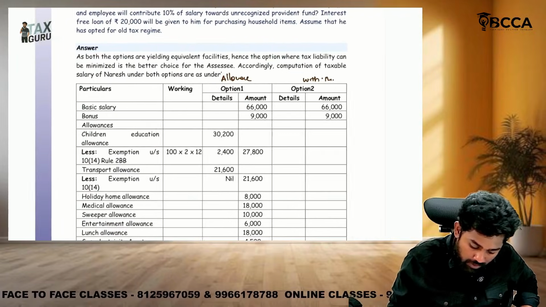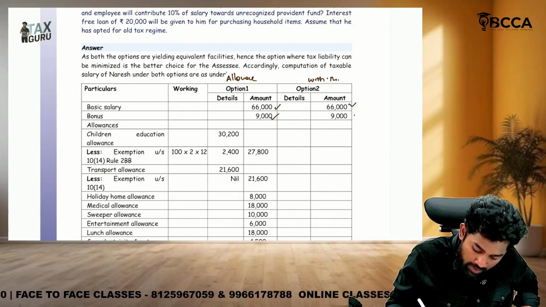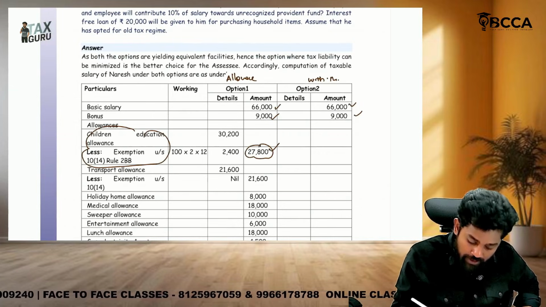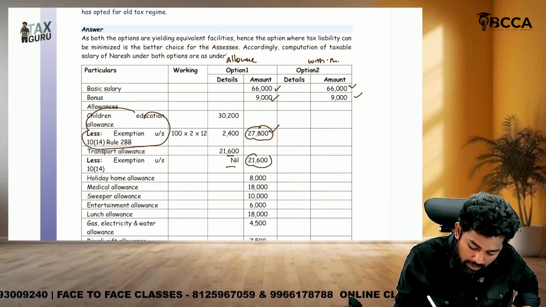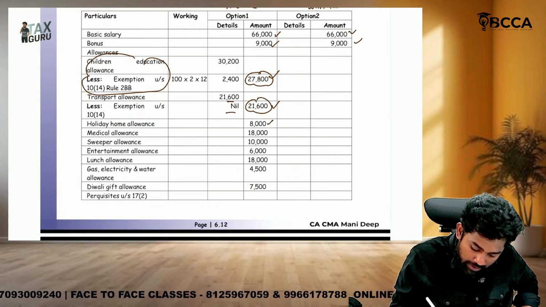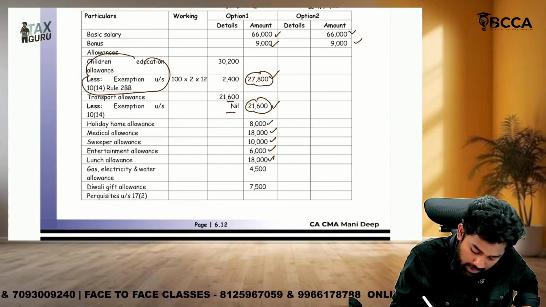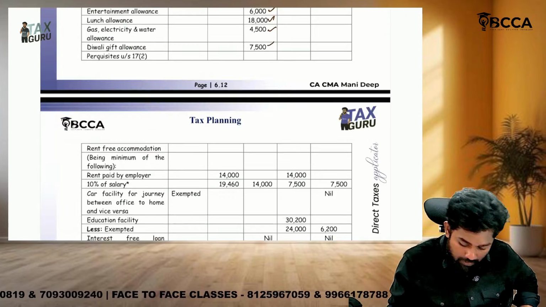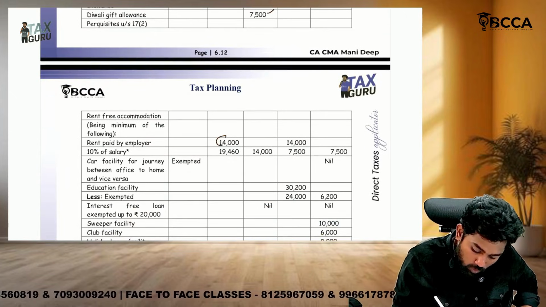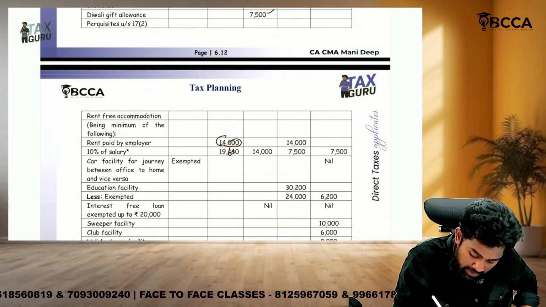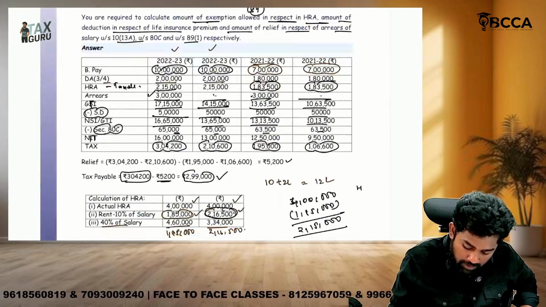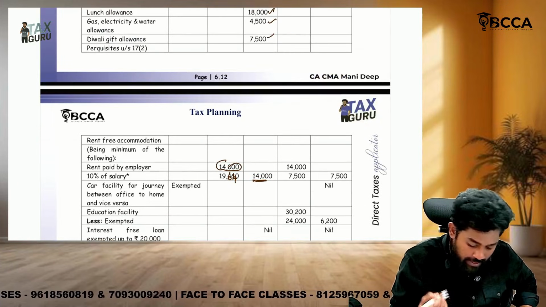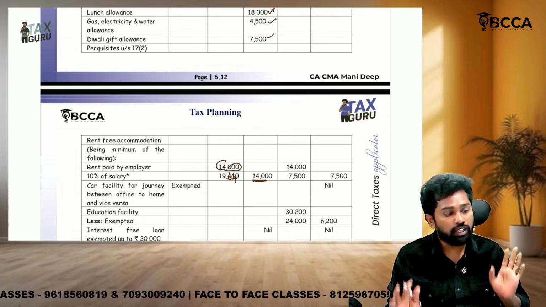Now see, sir, the statement. Children education allowance, they are given exemption and taken straight away 27,800 taxable. Transport allowance no exemption, taxable 21,600. Holiday, medical, sweeper, entertainment, lunch, gas, Diwali, everything taken as it is. Here on option 2, no allowances. Then rent free accommodation 14,000 or 640, whichever is lower. So take 14,000 as exemption. So whatever they got, that is fully exempted.